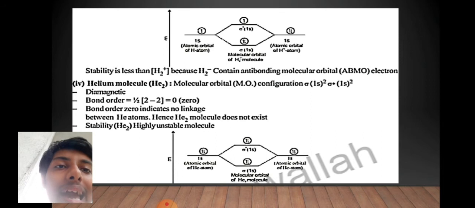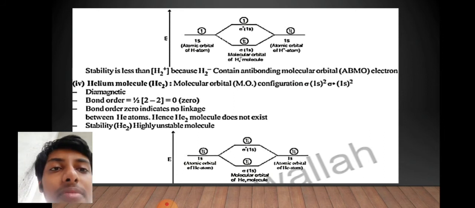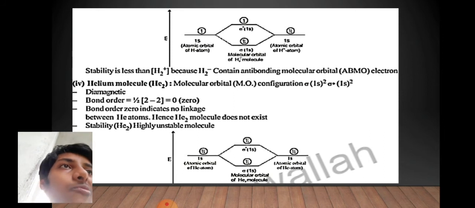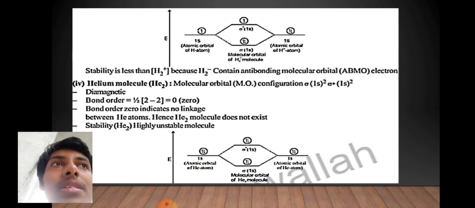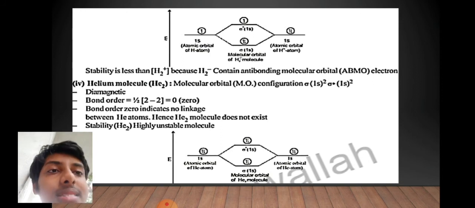And for He2, we have the molecular orbital configuration like this. It is diamagnetic, meaning it will repel from any magnetic field exposed, and it's highly unstable. You can even imagine, helium is a noble gas, and when it forms He2, that means it forms a molecule with two helium atoms, and both are forming a bond. They both are highly stable and neutral in themselves, so why are they going to form bonds? But if they do, then you can understand that it will be very, very unstable, and that's what it is.